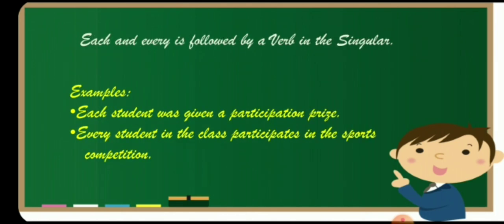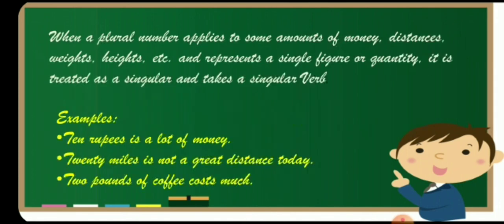Each and every are followed by a singular verb. Whenever each and every are there, use a singular verb. Each student was given a participation prize. Every student in the class participates in the sports competition. So always use a singular verb with each and every.